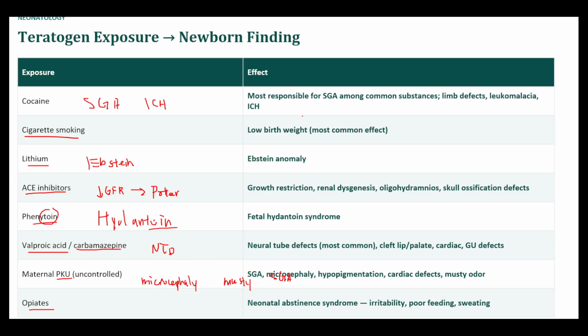Okay, so cocaine is the most common substance implicated in SGA, also causes limb defects, leukomalacia, and intracranial hemorrhage. Cigarette smoking is low birth weight, lithium, Ebstein anomaly. ACE inhibitors will cause growth restriction, renal dysgenesis, oligohydramnios, ossification defects, also limb problems, limb compression. Phenytoin is hydantoin syndrome, neural tube defects with these seizure medications. PKU will cause SGA, microcephaly, hypopigmentation. That's something that I've seen before, and musty odor. And then neonatal abstinence syndrome, irritability, poor feeding, sweating.